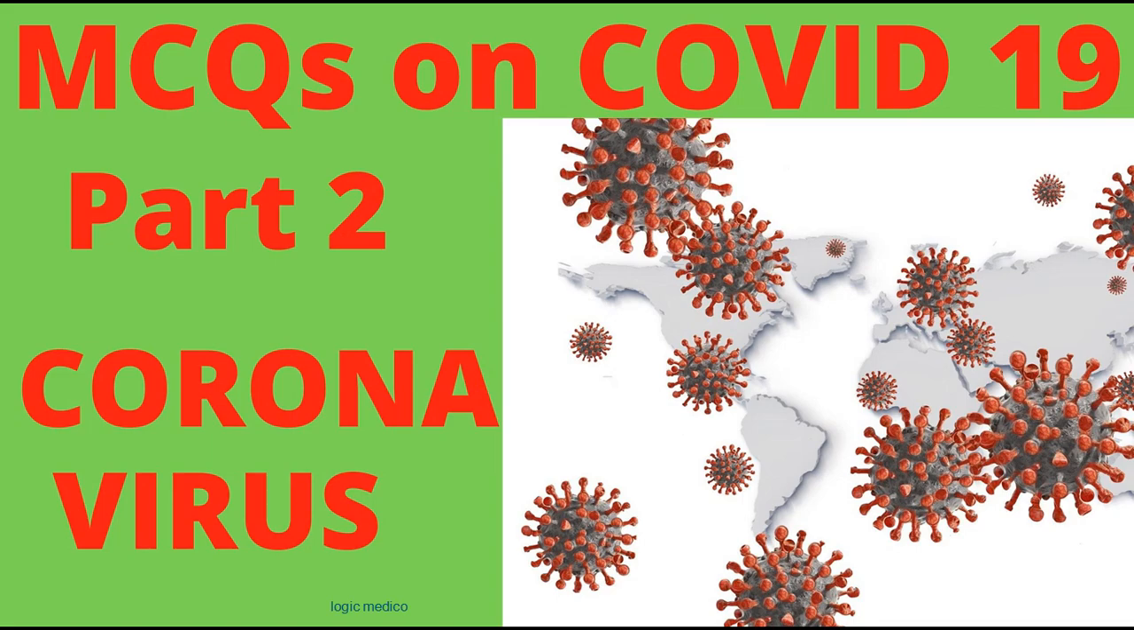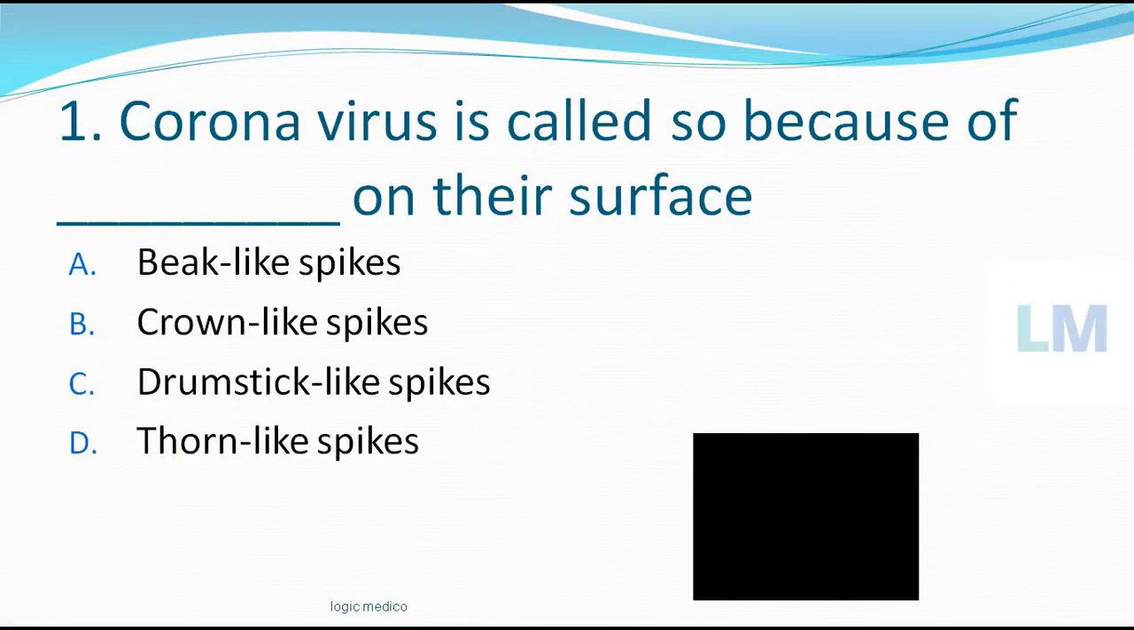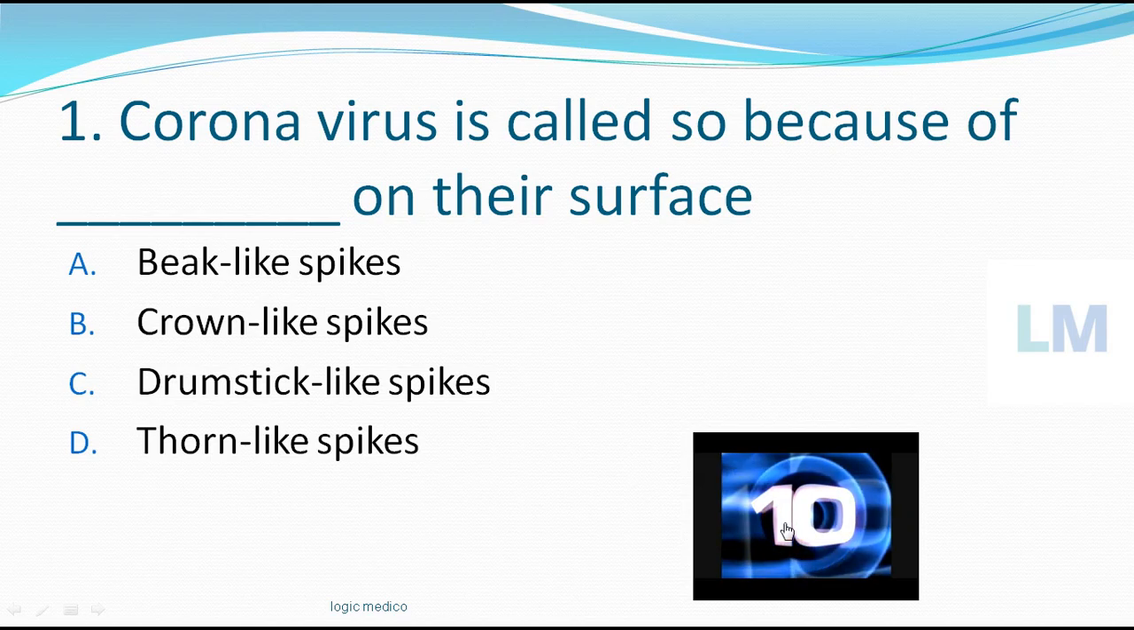Today's interesting topic is MCQs on COVID-19, part 2, regarding the coronavirus. So let's see these MCQs. Coronavirus is called so because of dash on their surface. Your options are beak like spikes, crown like spikes, drumstick like spikes, thorn like spikes. Your time starts now.